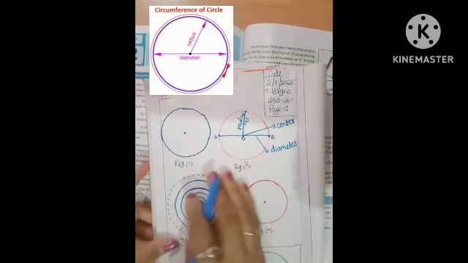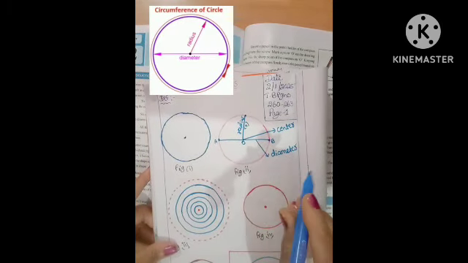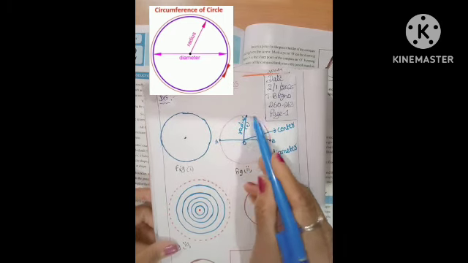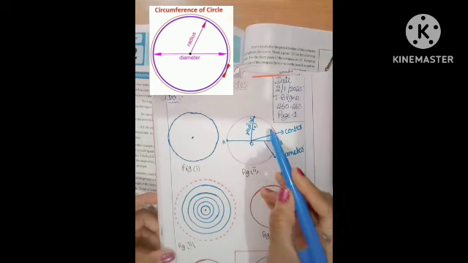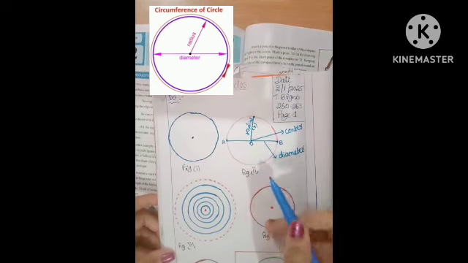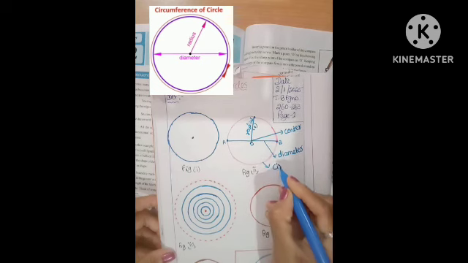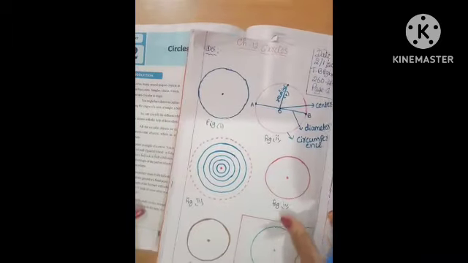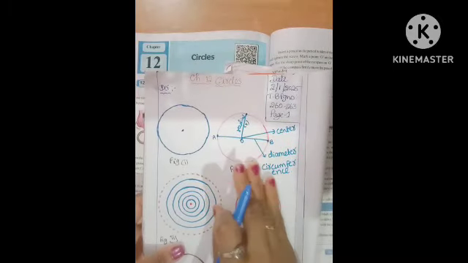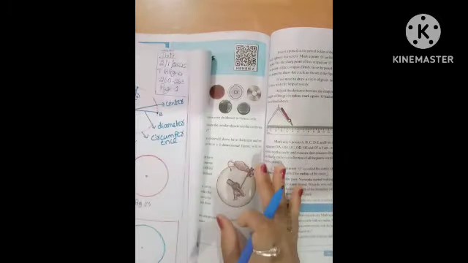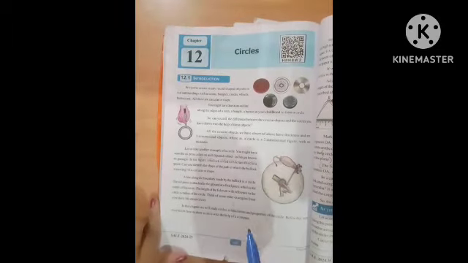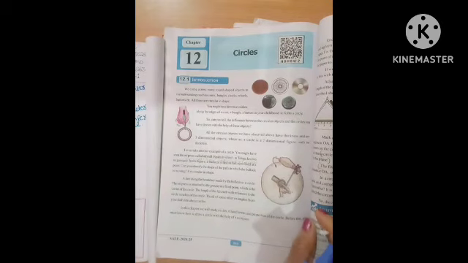Next, what is the circumference? The circumference is the complete length of the circle. The distance around the circle is called the circumference. This is the circumference. These are some parts of the circle. All the definitions are already ticked in your textbook; later you read and practice at home. Next, let us take another example of the circle.